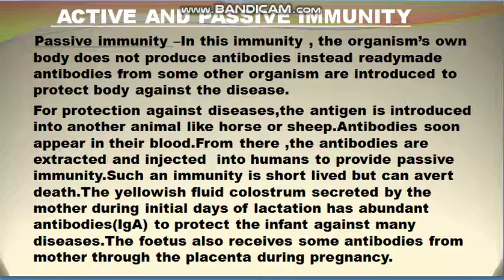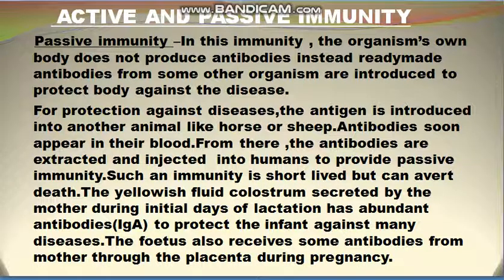Now, passive immunity. In passive immunity, the organism's own body does not produce antibodies. Instead, ready-made antibodies from some other organism are introduced to protect the body against the disease. For protection against diseases, the antigen is introduced into another animal like a horse or sheep, and antibodies soon appear in their blood. From there, the antibodies are extracted and injected into human beings to provide passive immunity. Such immunity is short-lived, but it can avert death.